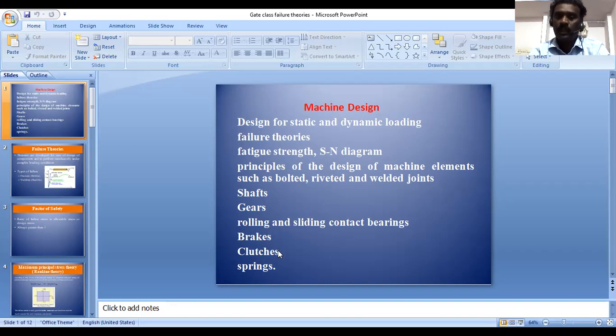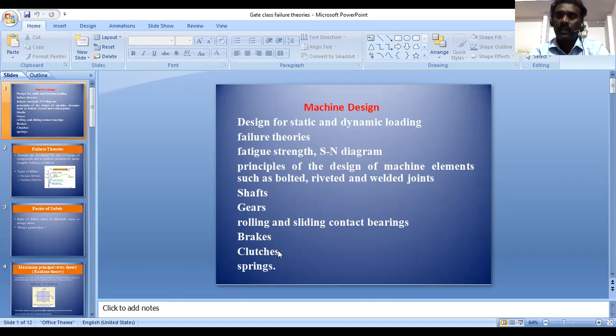So before going into the numerical problems, we should know some theoretical concepts. Then only we can understand the problem. What is the problem given?